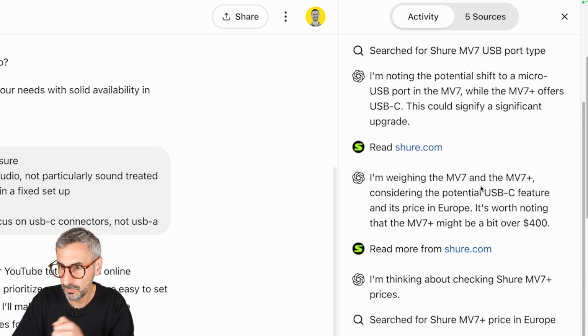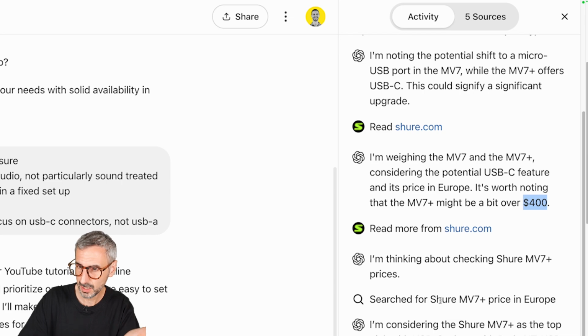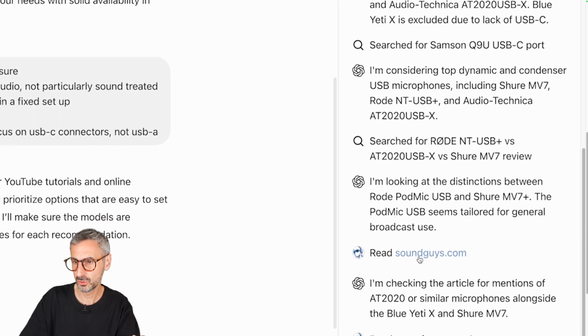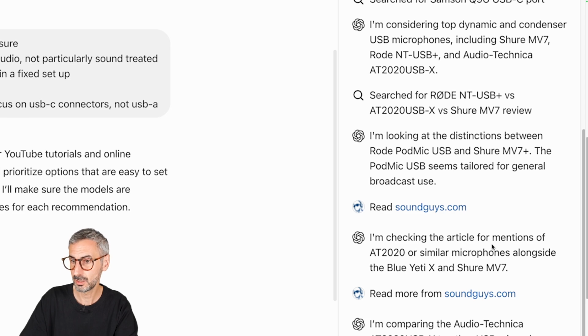I'm weighing the MV7 and the MV7 Plus, considering the potential USB-C feature and its price in Europe. It's worth noting that the MV7 Plus might be a bit over 400 euros, $400. Yeah, my price was in euros. So it's reading, it's comparing, it's accessing sources. You see there's another source, soundguys.com. I'm checking the article for mentions of the AT 2020, etc., etc.